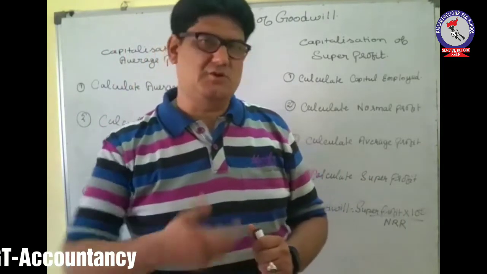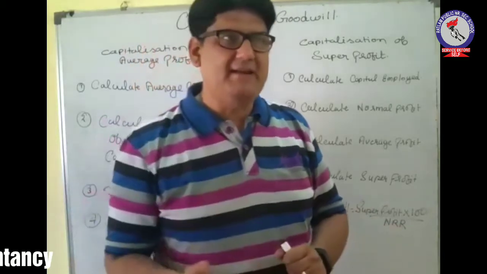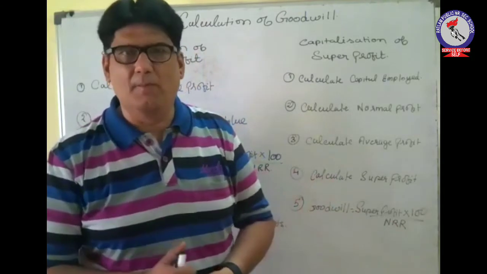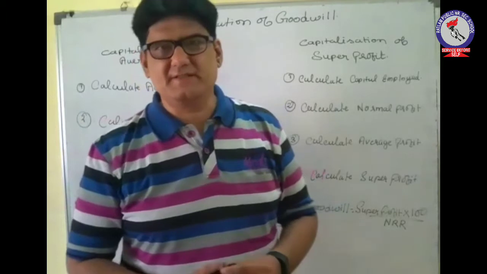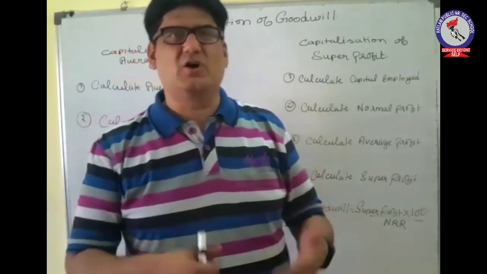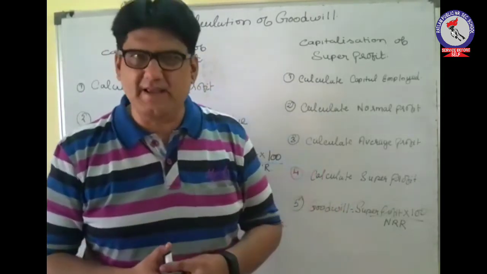Okay, so capitalized value of the firm including goodwill, and then we have to deduct the net assets of the firm. Okay, so whatever will be the amount of difference, that will be the goodwill. Okay, so in case of average profit capitalization, this thing will take place.